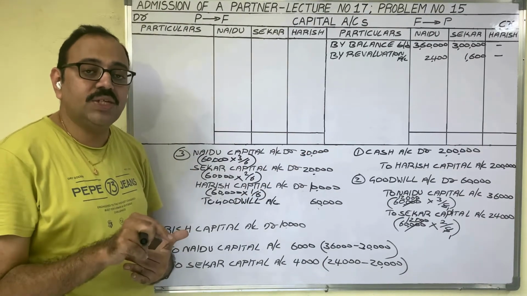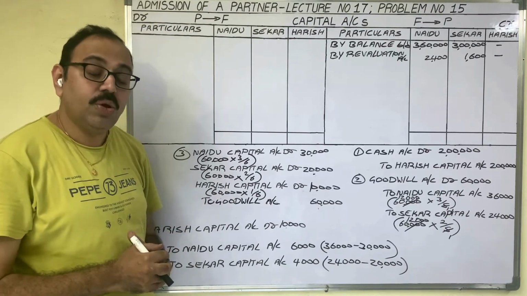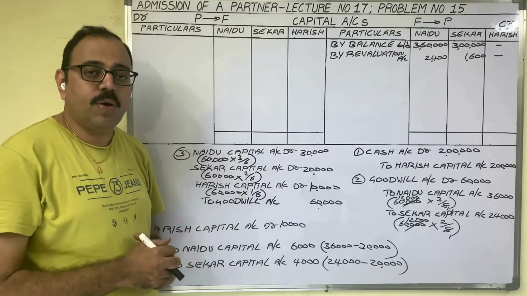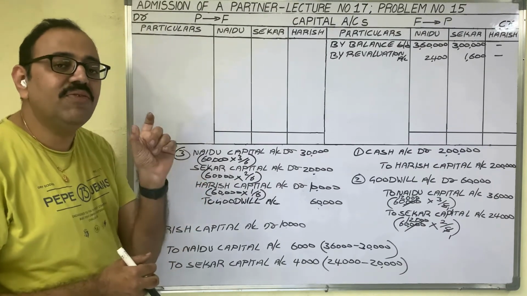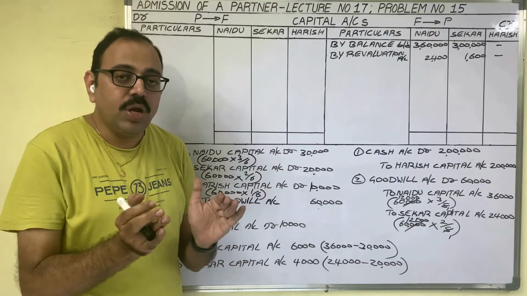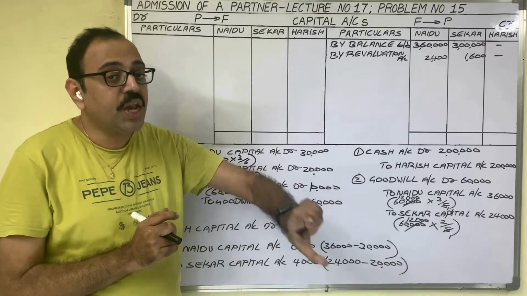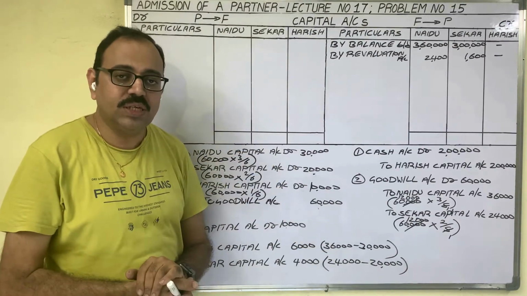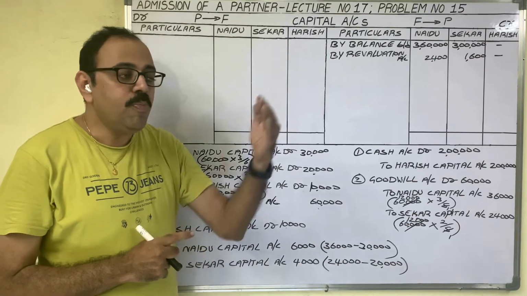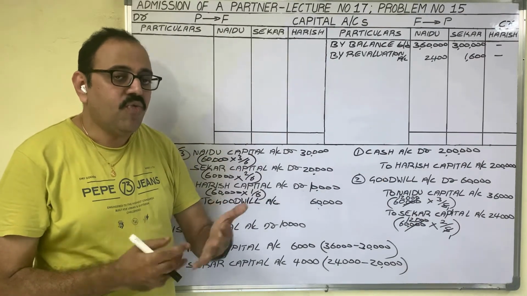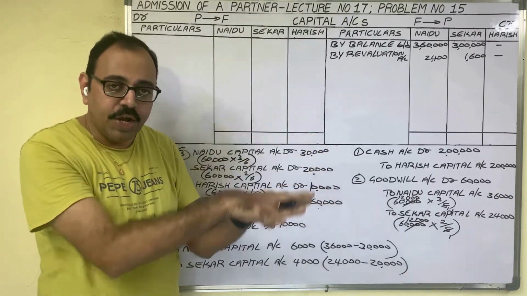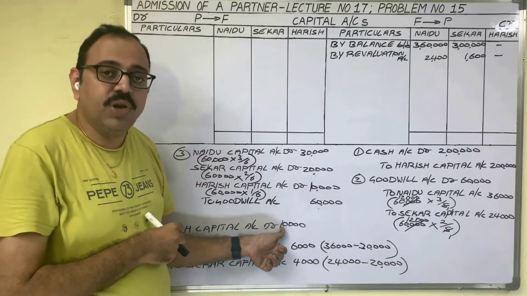Then we used to adjust the goodwill under the premium method. So remember, we did premium method related problems now. In all those problems, the goodwill amount which is given in the question is not the total goodwill of the firm. In total goodwill, the new partner's share of goodwill is given in those questions. In the revaluation method and in the memorandum revaluation method, the new partner doesn't bring goodwill. So what do old partners do? From his capital account, they reduce his share of goodwill.